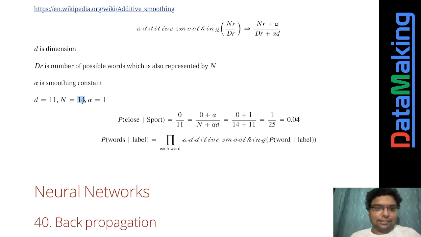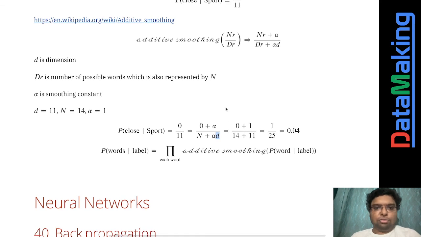So now if you put this, 0 by 11 is equal to this one and all those things. Over here, d is the dimension, which is nothing but the number of words in sports. I need to change this thing. So d is the dimension.